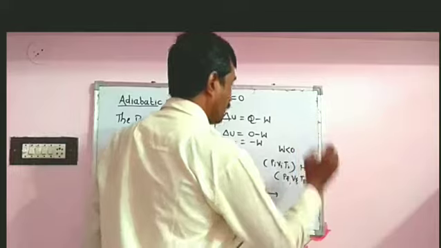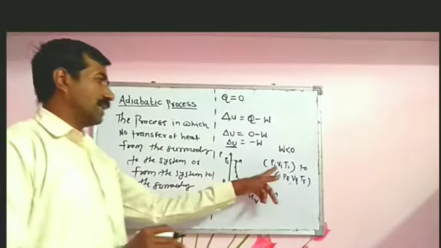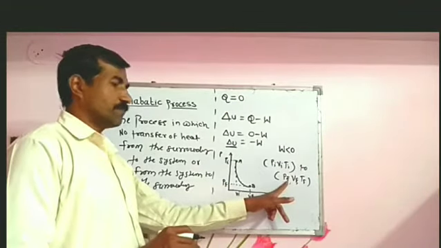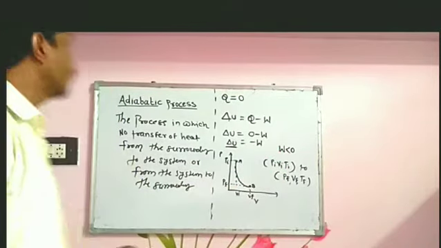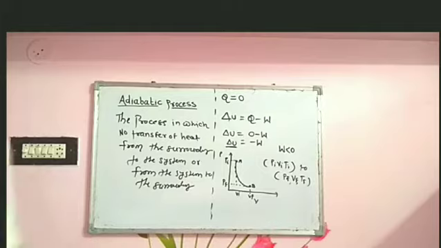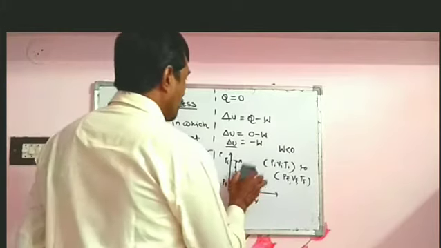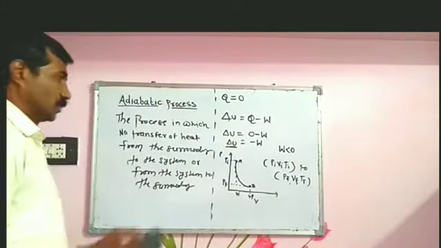The suffix i is for initial, and the suffix f is used for final. So this is the picture of the PV diagram for an adiabatic process.